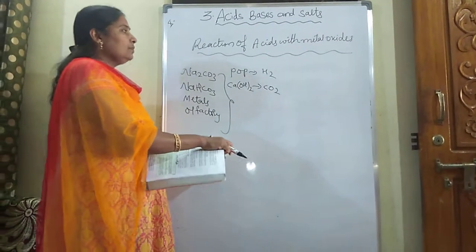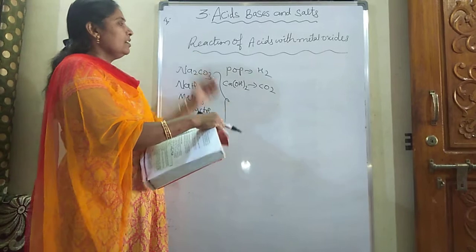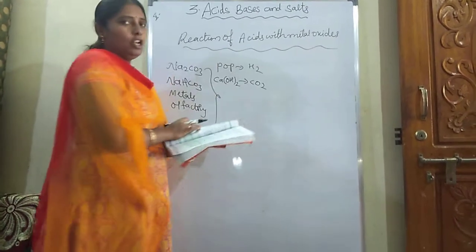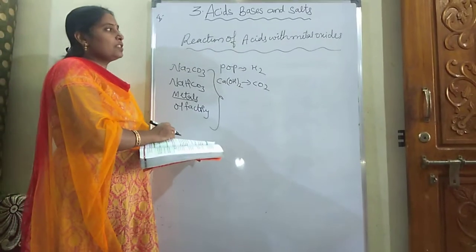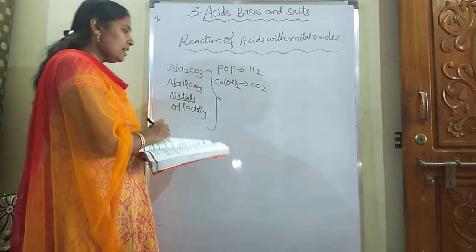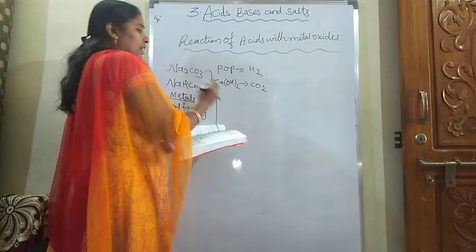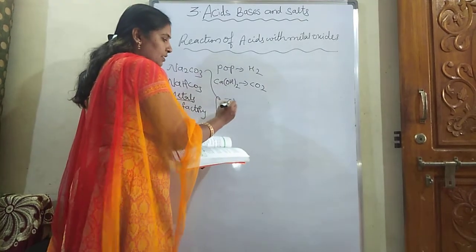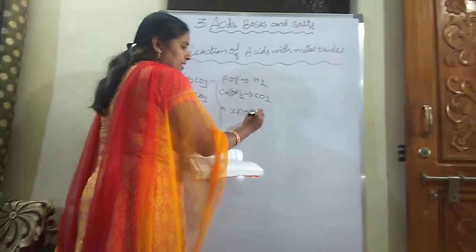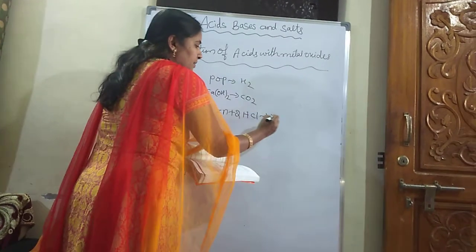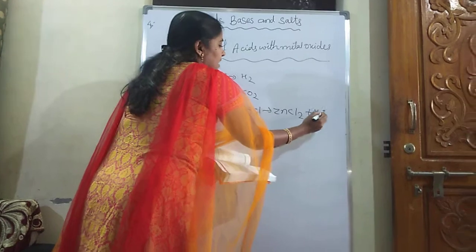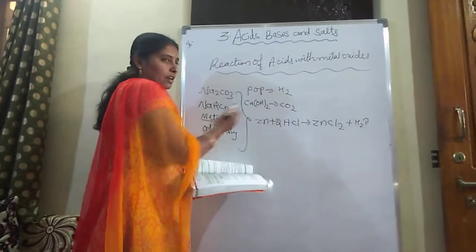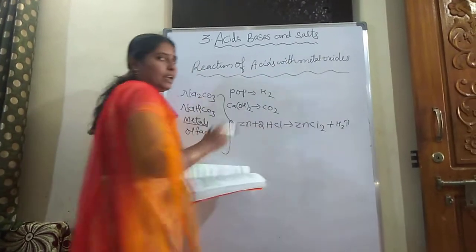Now comes the new topic today, reaction of acids with metal oxides. Already you discussed what happens when a metal reacts with acids. For example, metal zinc reacts with the acid. It forms zinc chloride, and hydrogen gas is liberated. So what you understood here is that when a metal reacts with an acid, it forms salt and a gas.